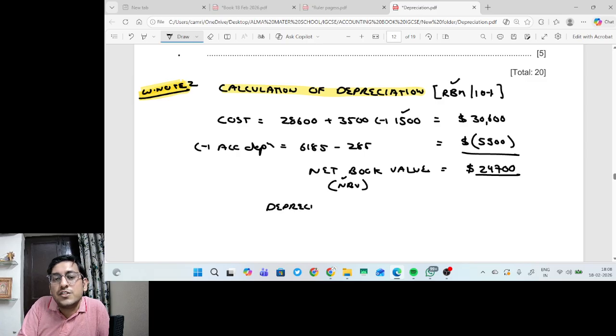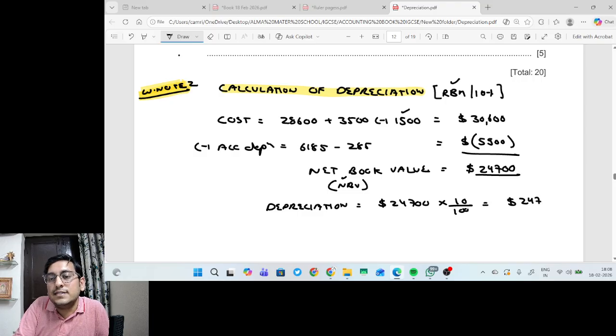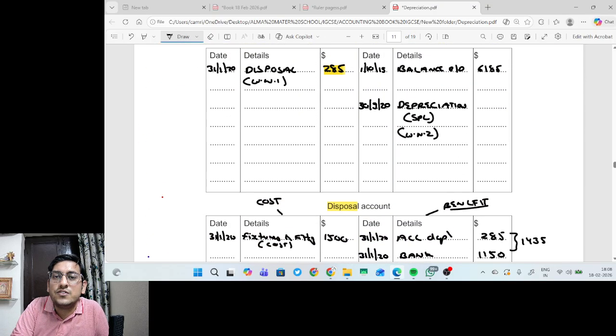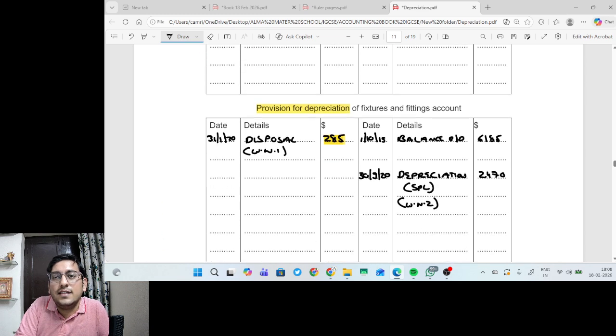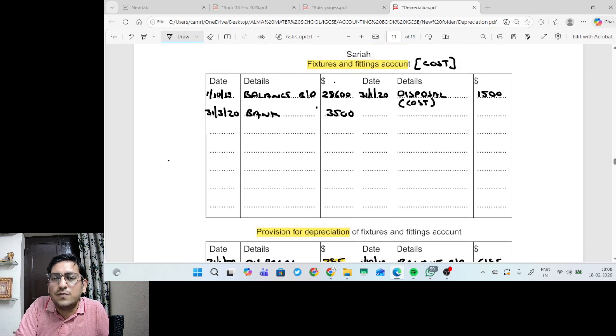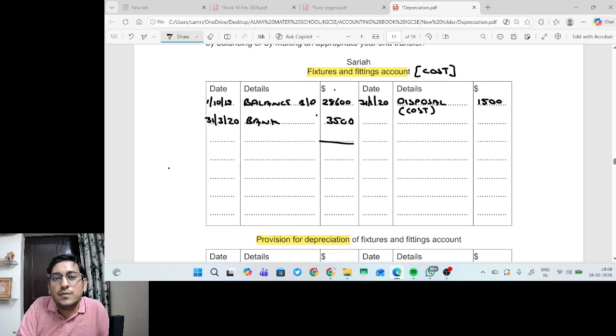The depreciation amount will be simple. It will be $24,700 multiplied by 10 upon 100. That gives me $2,470, the value of depreciation. So what we will do? We'll just write 2,470 as the value of depreciation, and then we will do the balancing of both the accounts. So how to balance it? Just total it up.